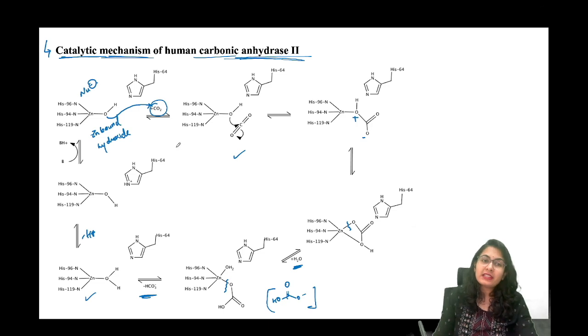You only have to remember one thing, that the nucleophile is not zinc. The nucleophile is zinc bound hydroxide. So this oxygen is actually attacking over carbon.